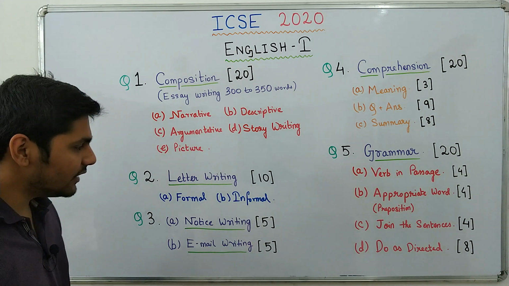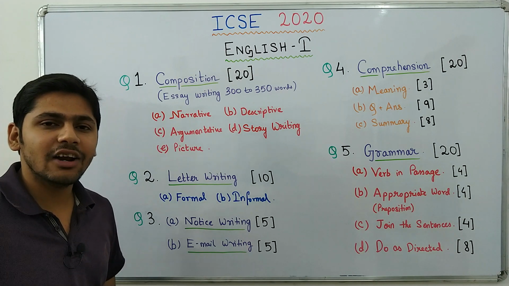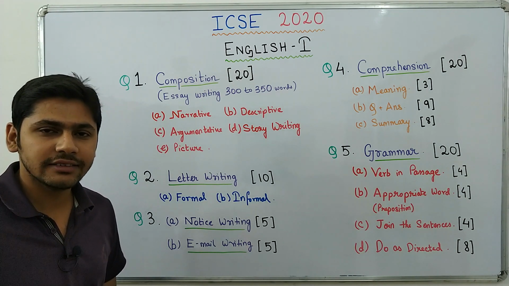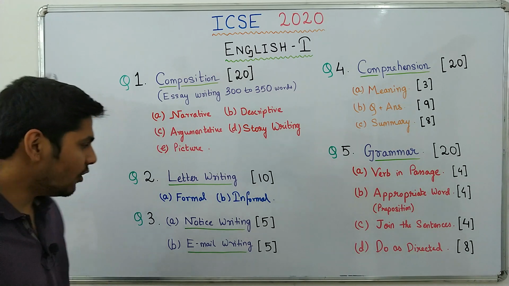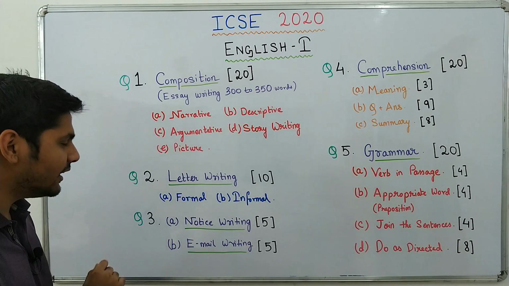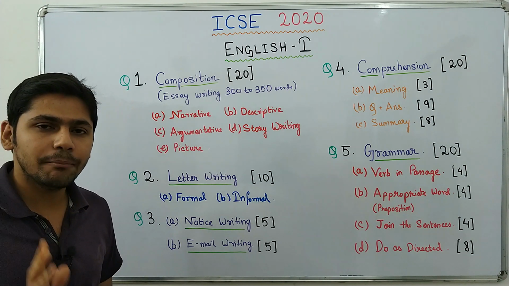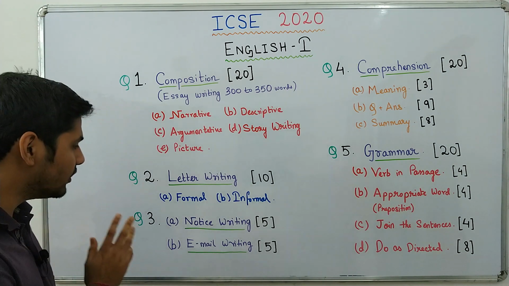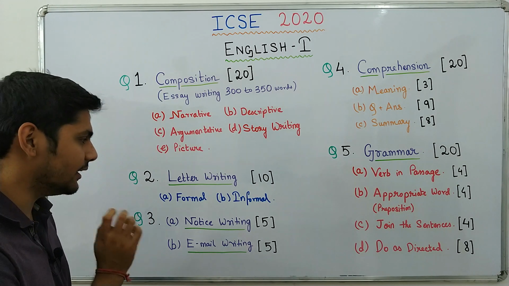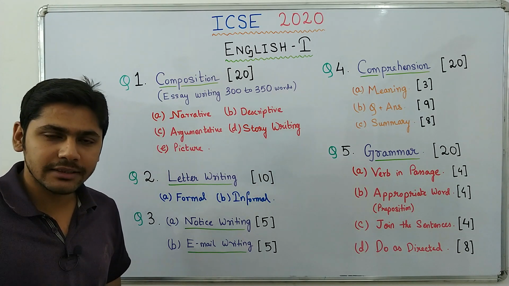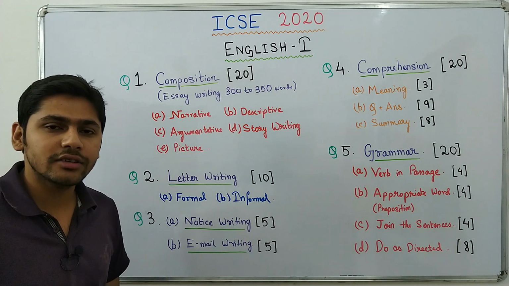What is an informal letter? An informal letter is an unofficial letter that you write to your parents, to your friends, to your relatives, and of this sort. Now, the pattern is very important in letter writing because the pattern carries marks. So make sure that you know the pattern properly for both the formal letter and informal letter. Now, the pattern is available on CISE's official website. I'll link them in the description box below.